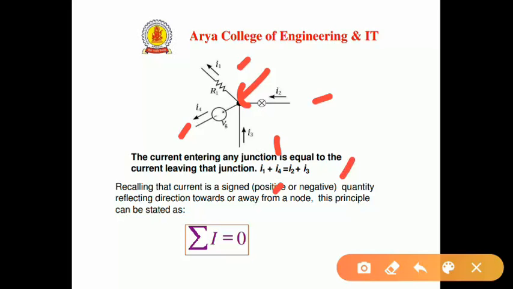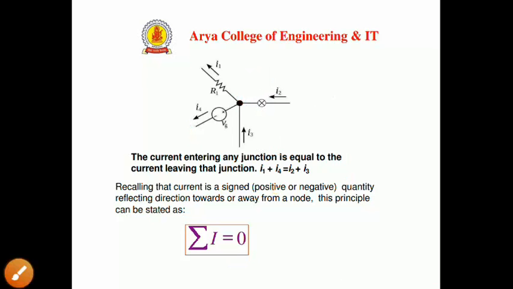Another way: the algebraic sum. Algebraic means the current is a signed quantity reflecting direction towards or away from the node. That's why we can take positive towards the node, or negative away from the node. That's why the algebraic sum of I equals 0. That is, the algebraic sum of currents equals 0. This is all about the KCL.